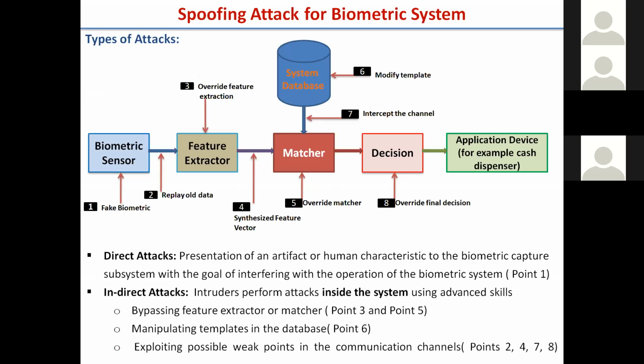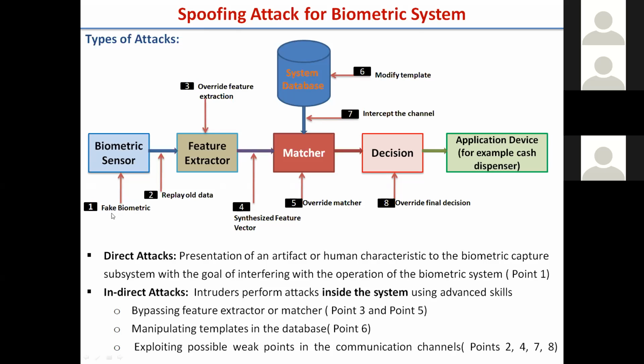The research dimension I am talking about is spoofing attacks on the biometric system. There are two cases: the direct attack, which is a security attack, and the indirect attack. Attack number one is the direct attack, that is a fake biometric, also called a presentation attack or spoofing attack.